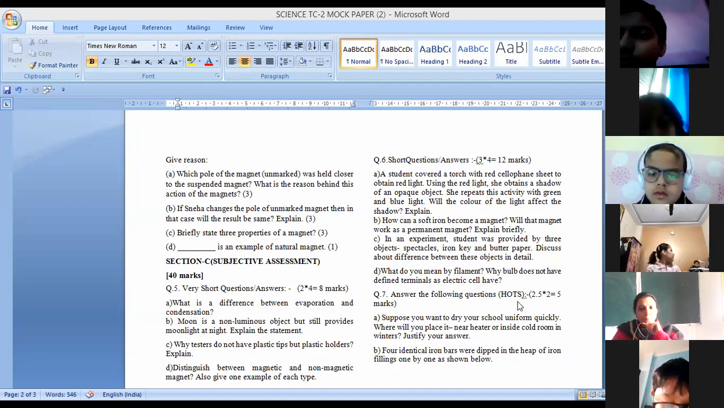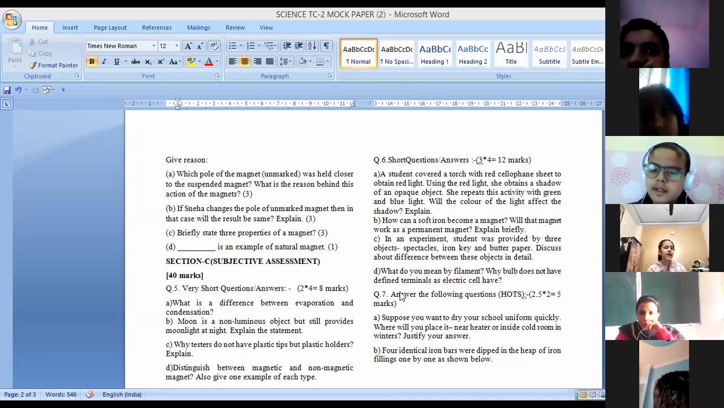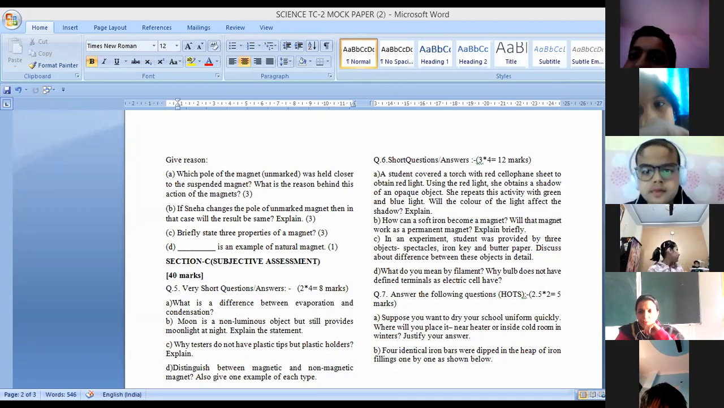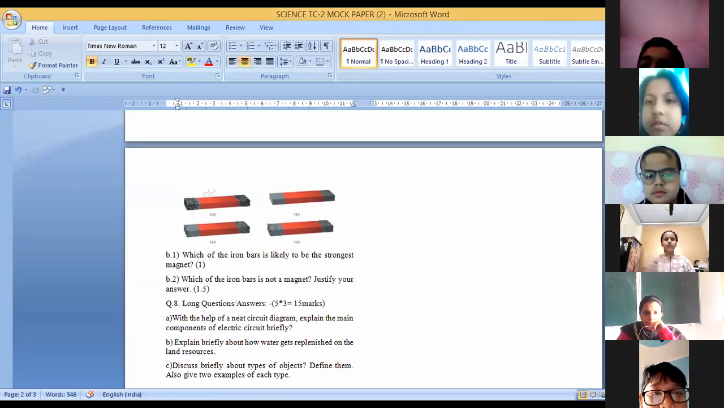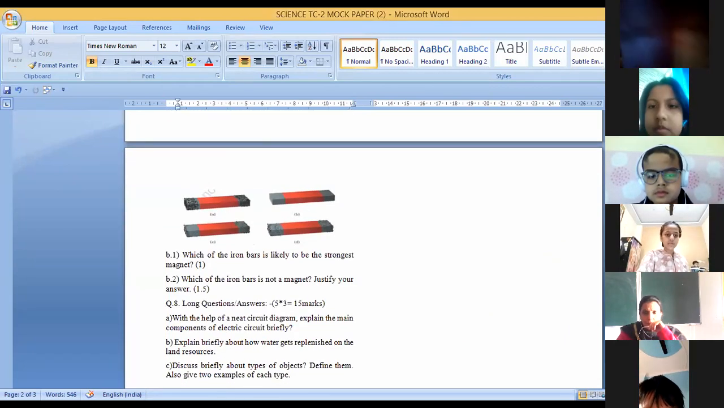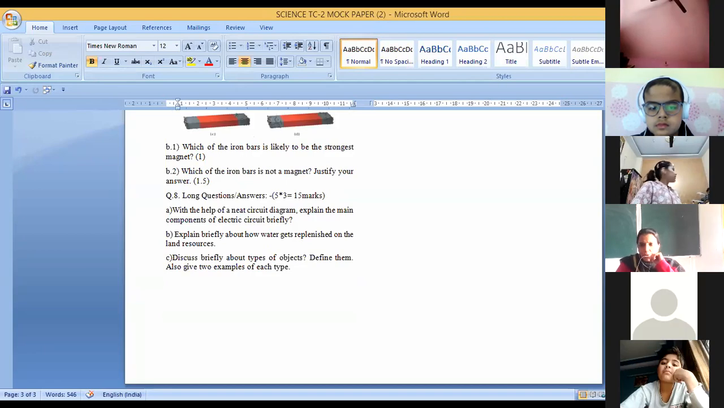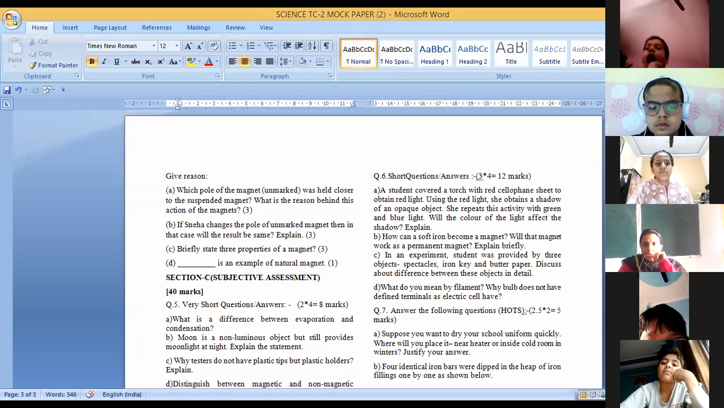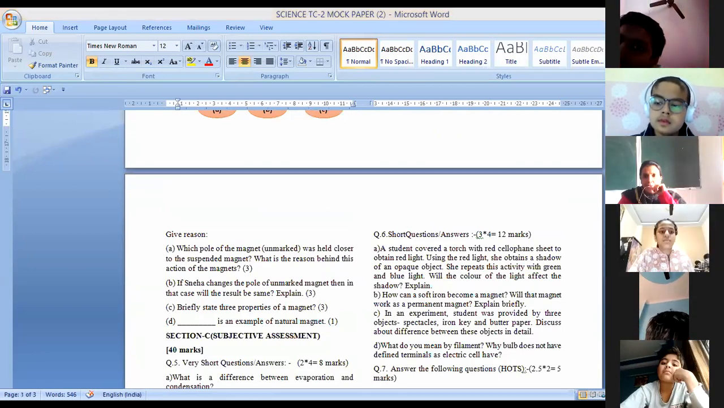So children, up to here, these questions are of 3 marks, so you have to write according to 3 marks. The rest we'll discuss tomorrow. After that, there are 2 marks questions, then 5 marks questions. The remaining questions will be discussed later on.